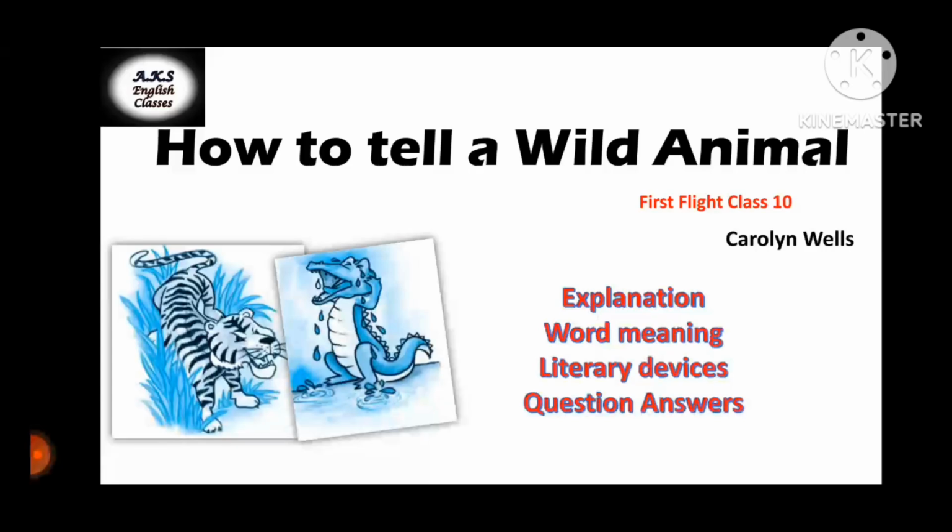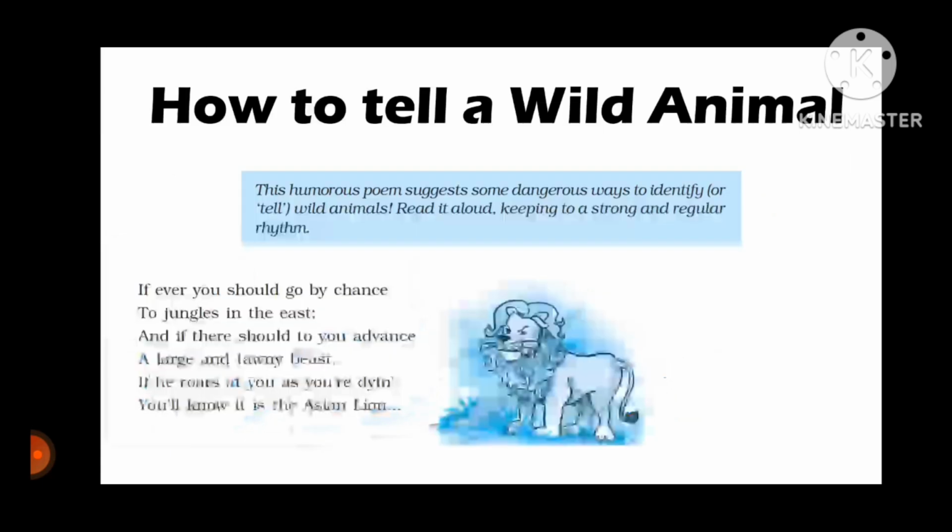Hello everyone. In this video, we will read and understand the class 10th poem How to Tell a Wild Animal by Carolyn Wells. In this poem, the poet has created humor in talking about wild animals. The poet has told how you will identify dangerous wild animals in a humorous way. Let's see what is there in the poem.